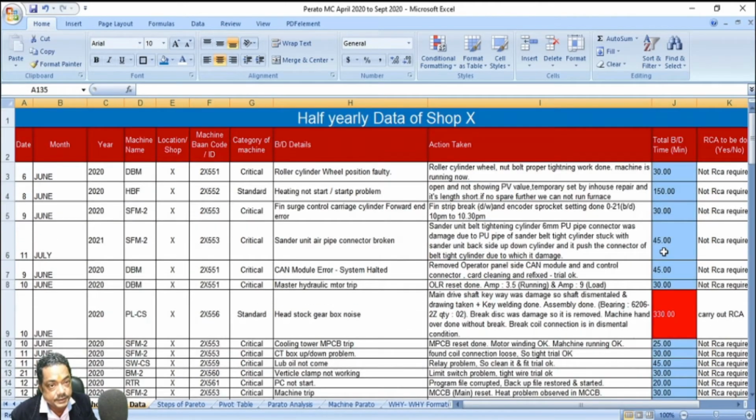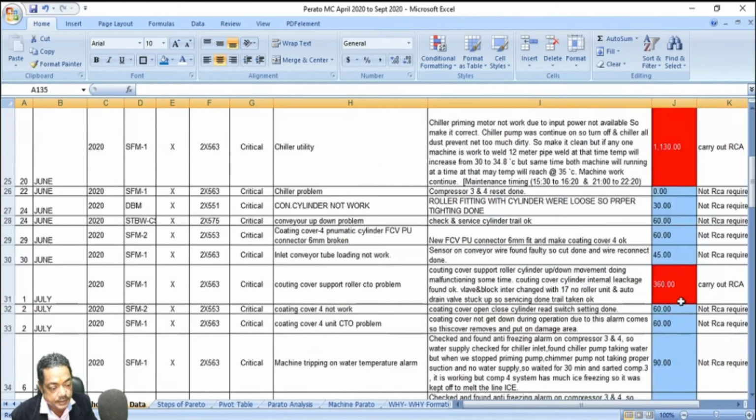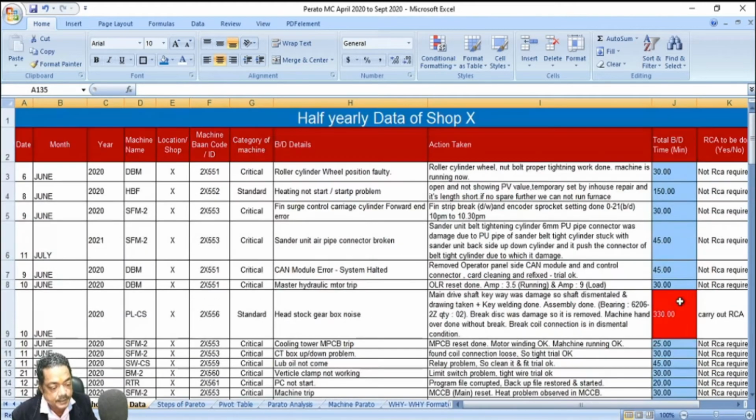So 3 hours and above, all red are sporadic breakdowns and all blue are chronic breakdowns, because any breakdown which is below 3 hours is a chronic breakdown. This is a filter which we have kept; anything above is a sporadic breakdown. You can decide as per your circumstances, as per your requirement.